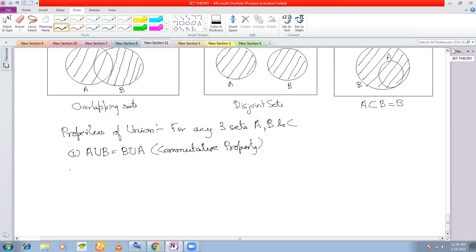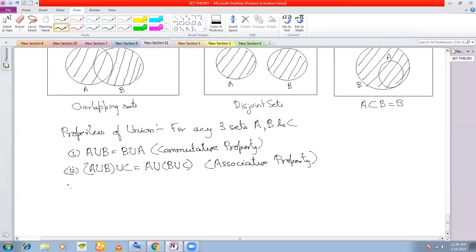Next property for union is: A union B union C is equal to A union B union C, grouped either way. This is called the associative property with respect to union.